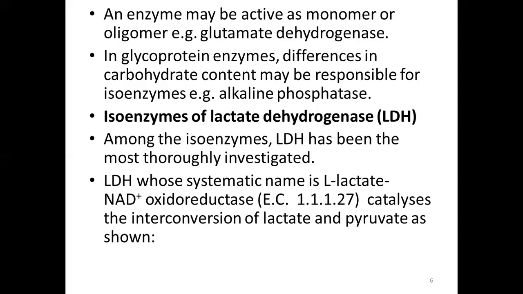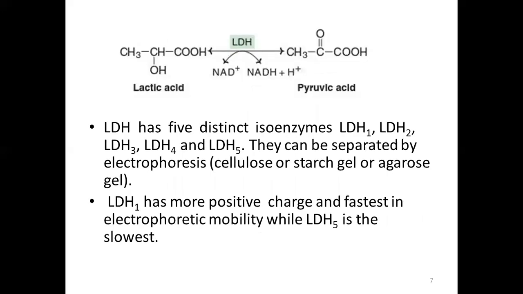whose systematic name is L-lactate NAD nicotinamide adenine dinucleotide oxidoreductase, has the Enzyme Commission number 1.1.1.27, and it catalyzes the interconversion of lactate and pyruvate, these two compounds.